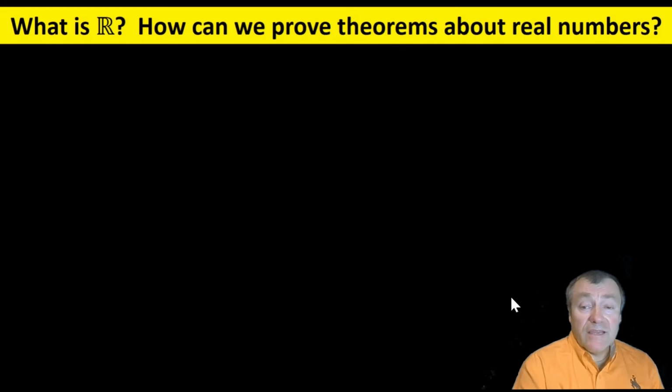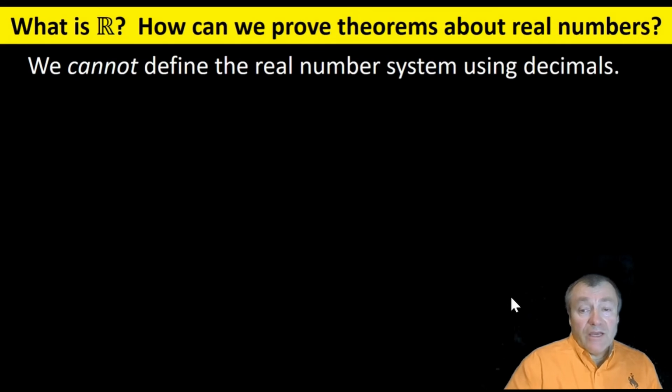Okay, so what exactly are the real numbers? How do we define them? And how can we prove theorems about the real numbers? And these two questions are related because however you define the real numbers, that will provide the basic ammunition you need to prove theorems about the real numbers. We aren't yet ready to define precisely what the real numbers are. We start by saying a few more things that the real numbers are not.